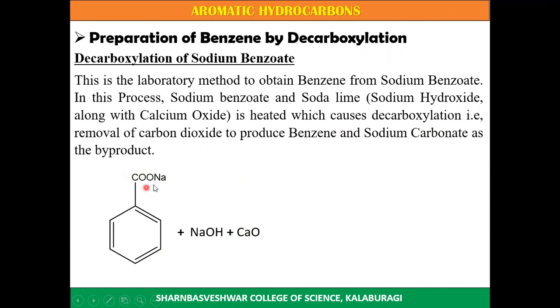That is, it removes carbon dioxide to produce benzene, and the byproduct is sodium carbonate. This is the benzene which is formed upon decarboxylation, and this is our byproduct, sodium carbonate. So this is the second reaction.